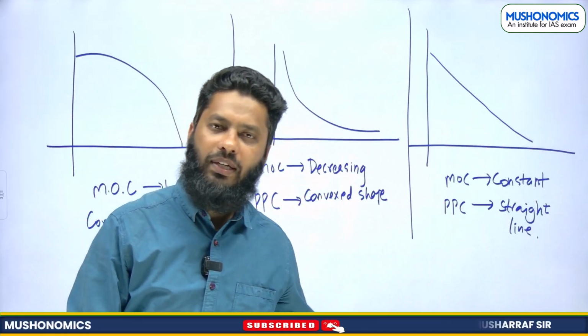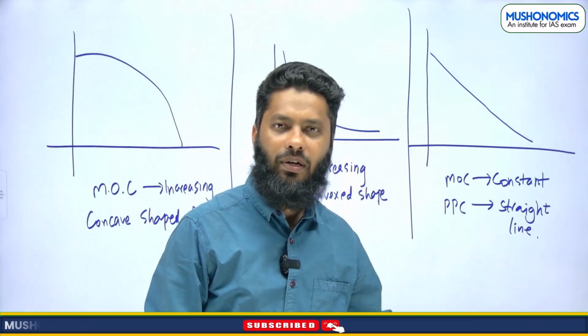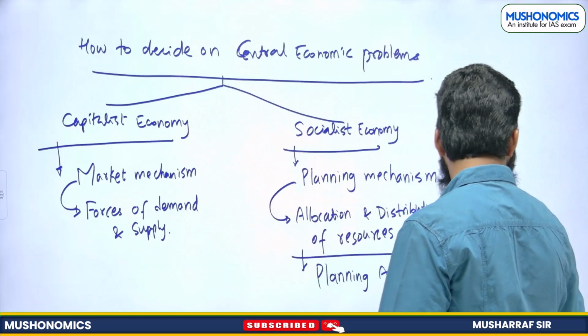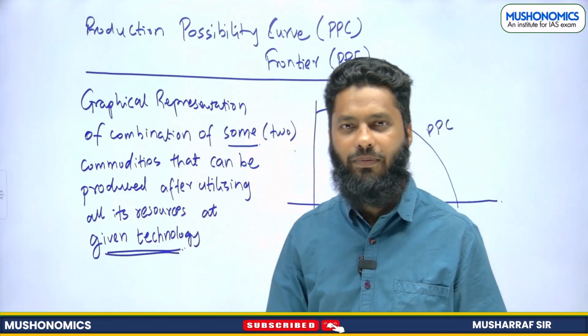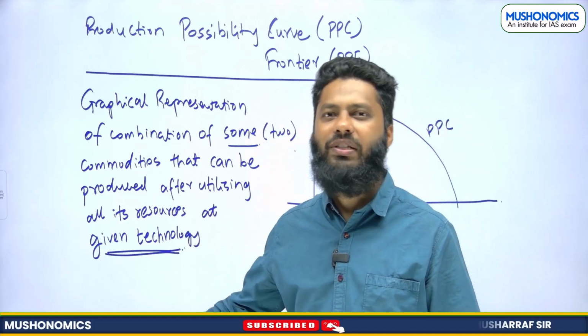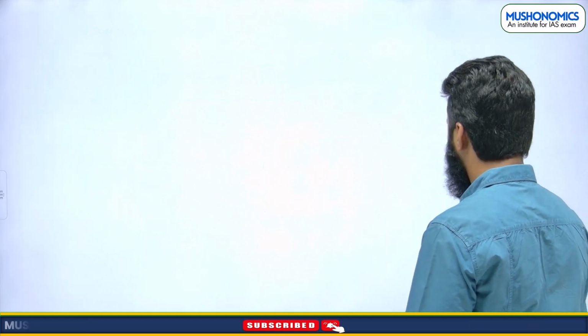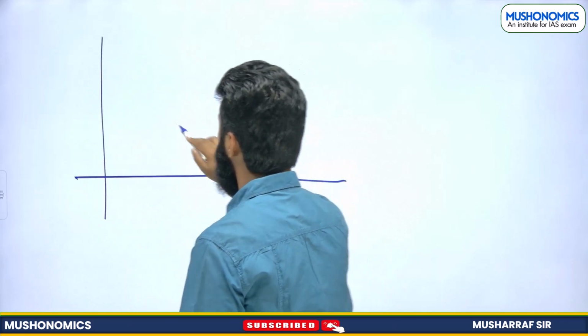I hope these are clear. Concave shaped, convex shaped, straight line. Now, one thing you have to understand: when we discussed PPC, we said at given technology. Now, let's change the technology. For example, first let's understand this is a PPC.